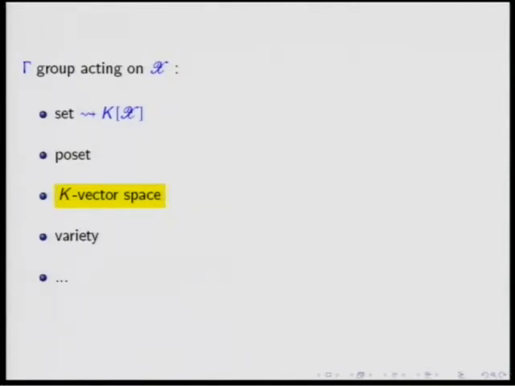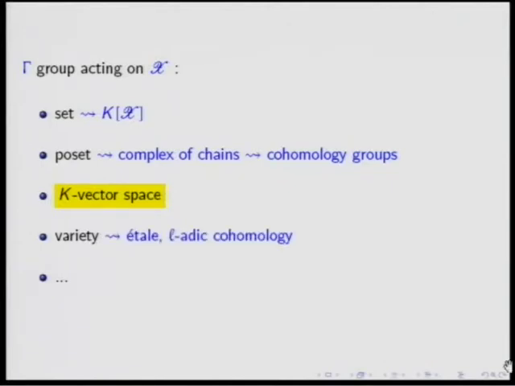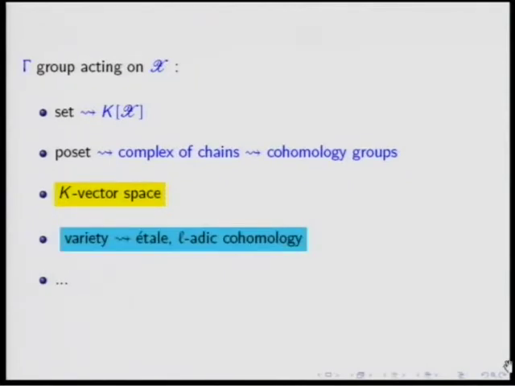permutation module. If you have an action on a poset, you can also get the permutation module, but there are some more complicated things to do. For instance, you can take the complex of chains and take its cohomology groups, so it gives you many representations. And if you have a variety, there is also a way to define a representation. If a group acts on a variety, it acts on any reasonable cohomology theory you can define on this variety. Since I want to talk about varieties which are defined in characteristic P, I will need the étale and the l-adic cohomology. So that's the point in my talk, is really to talk about this thing.